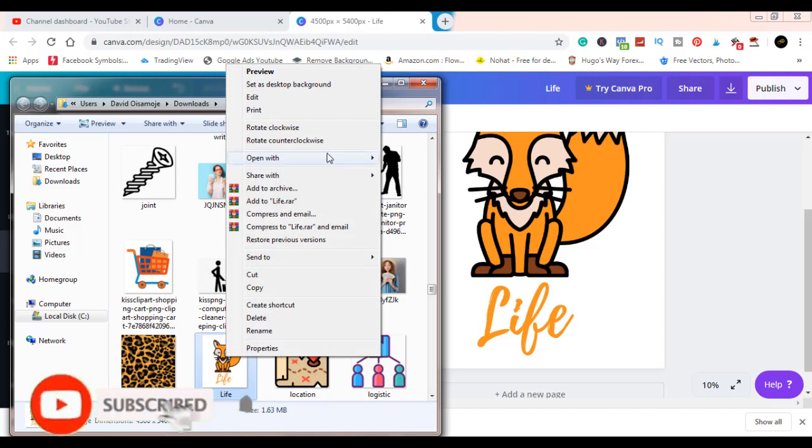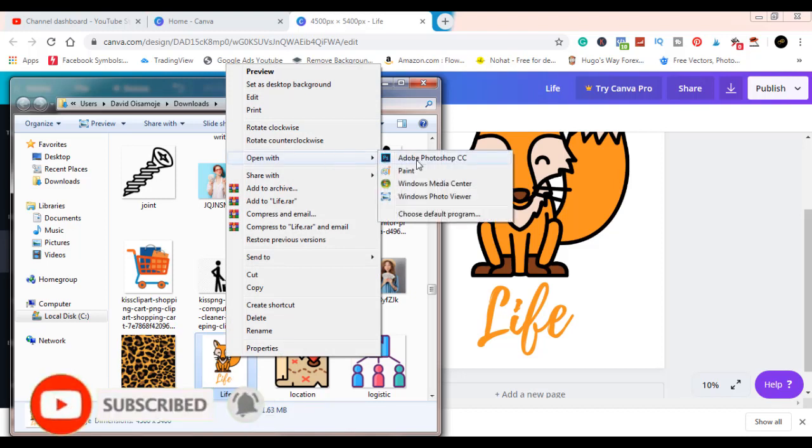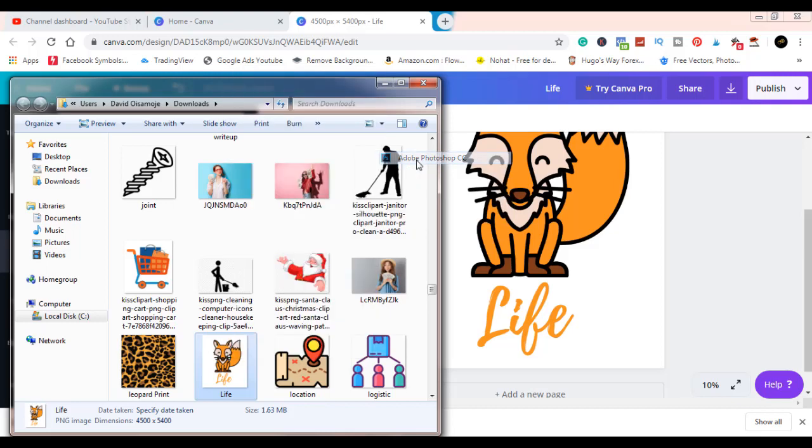background. We want to change the background. We want to make sure it does not have the white background because we want to upload it on every possible color of shirt, mug, and whatever print on demand product you want it on. So we just open with Photoshop.